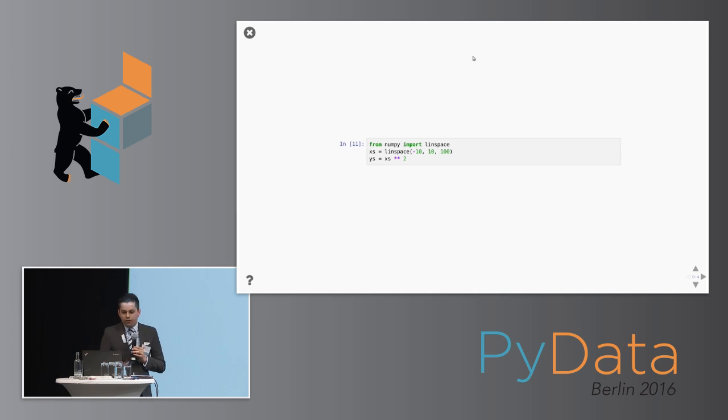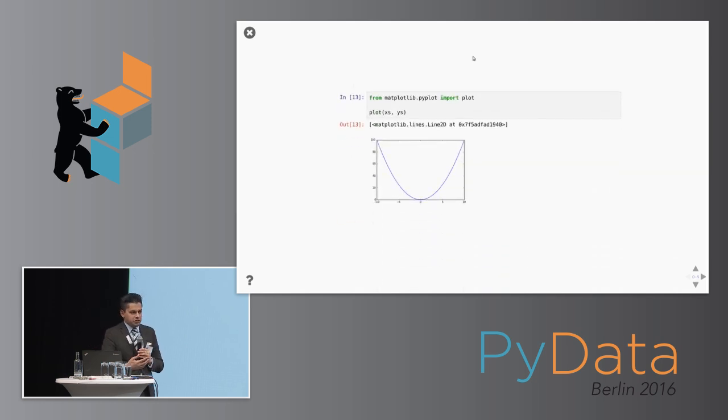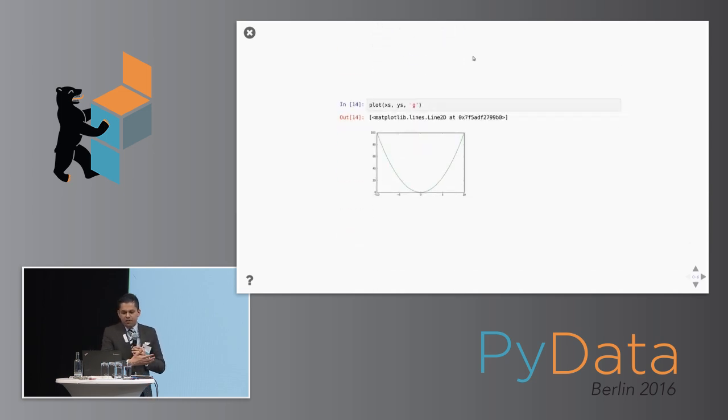So let me describe the problem for you. I'm in my IPython notebook or my Jupyter notebook, and I'm writing a little bit of code. So I just use NumPy, and I create a linear space, and I just create a parabola. I have x and x squared. And I decide to plot it. And I know in matplotlib I have my pyplot sublibrary, and I have this plot function, and I plot it. But I want to change this plot a little bit. I want the plot to be in green instead of blue. And I kind of know that I can pass this third parameter, g, as a string, and that works. And maybe instead of a line, I want it to have plus as the markers.